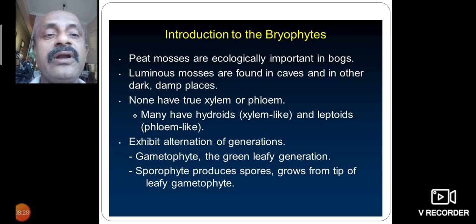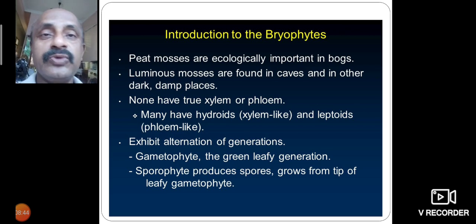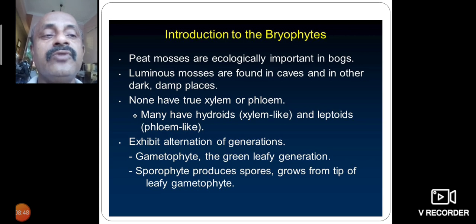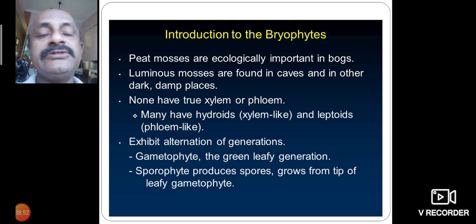It exhibits the alternation of generations. The gametophyte is the green leafy generation. The sporophytes produce the spores. Spores are seed-like structures. These spores grow from the tip of the leaf, meaning the aerial tip of the gametophyte plant.